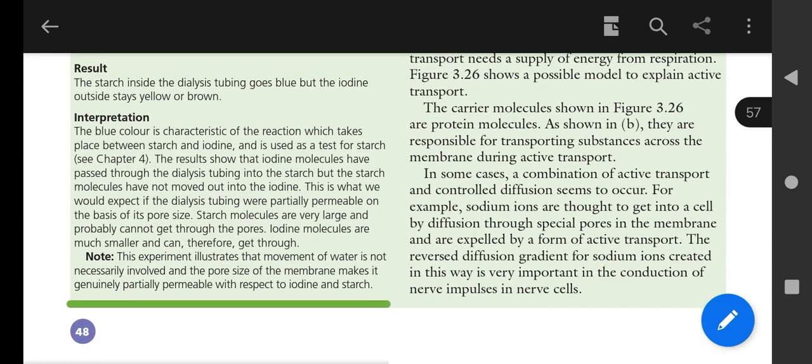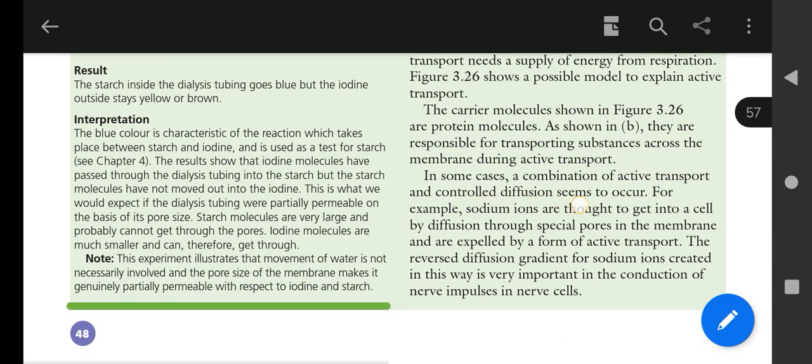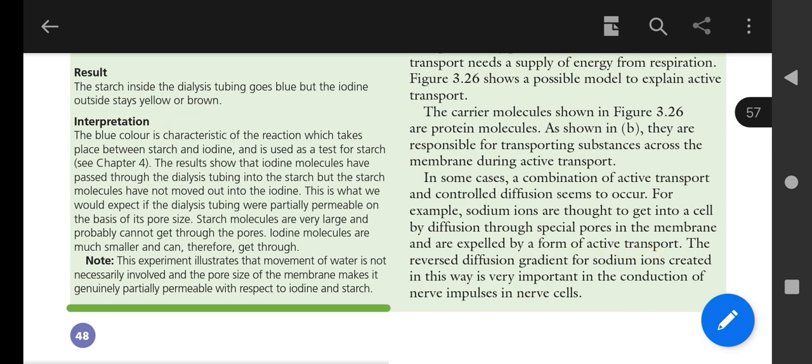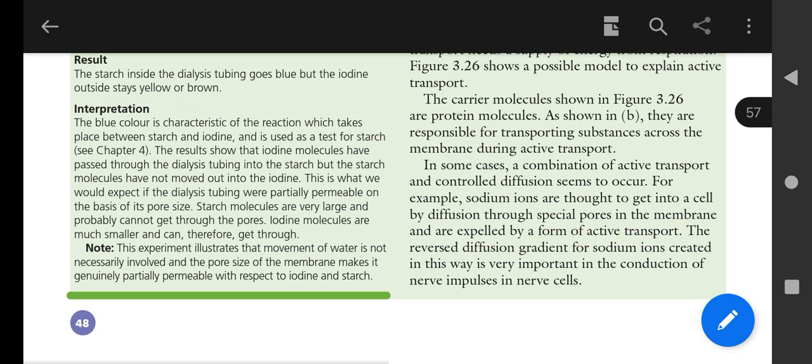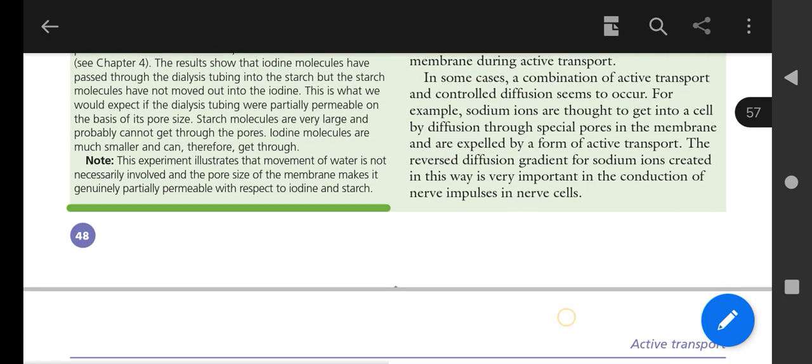We can see a combination of active transport and controlled diffusion seems to occur. For example, sodium ions are thought to get into the cell by diffusion through special pores in the membrane and are then expelled, a form of active transport. There is a need to remove the sodium ions outside because it is necessary for depolarization and the resting state. The reversed diffusion gradient for sodium ions created in this way is very important in the conduction of nerve impulses in the nerve cells.